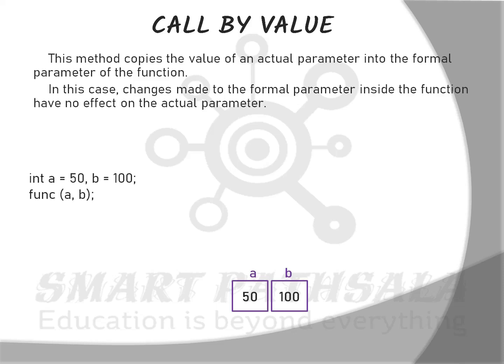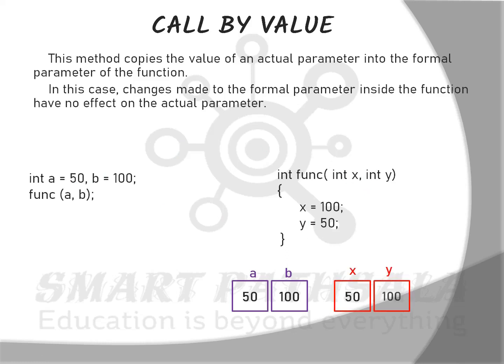So when we are calling the function, control passes over to the definition, and now the values of a and b will pass over to x and y in the definition. So the value of x is now 50 and the value of y is 100. Now what we are doing inside the function is simply changing the value of x to 100 and y to 50.